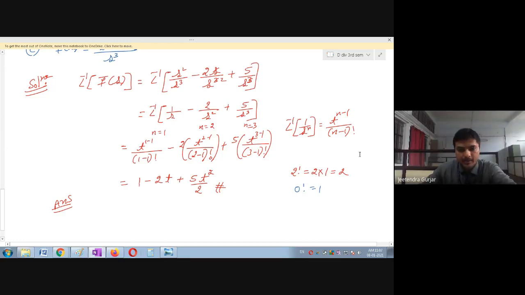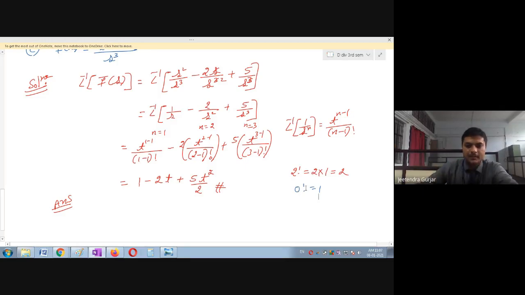So you have to remember the basics also. So note down this very, very important point. 1 minus 1 will become 0, and 0 factorial is 1. Please remember this. If you get 0 there, then it is finished, you will not get the marks. This will be only for 2 marks, or 3 marks.